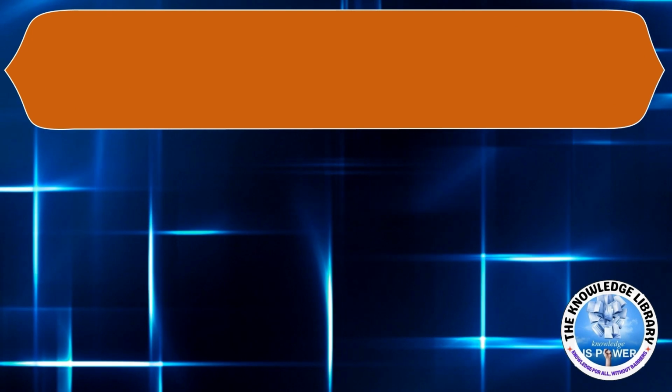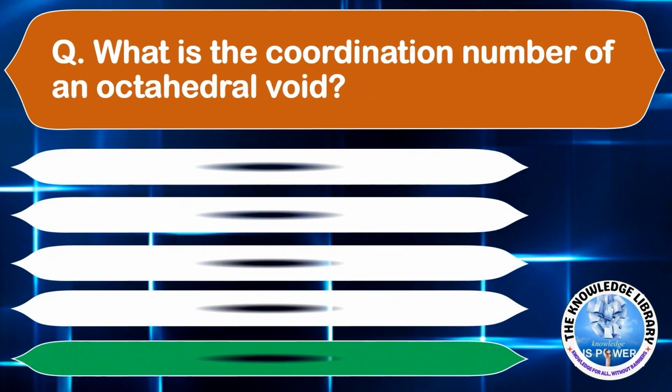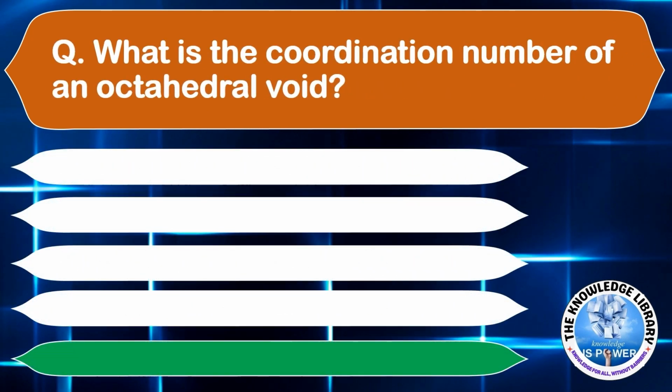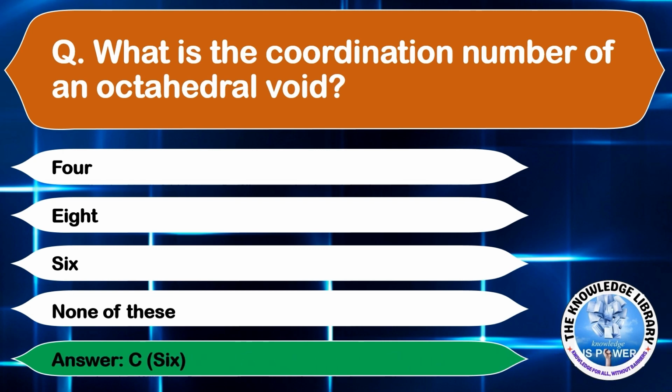Moving on to the next question. What is the coordination number of an octahedral void? A, 4. B, 8. C, 6. Or D, none of these. The correct answer is option C, 6.